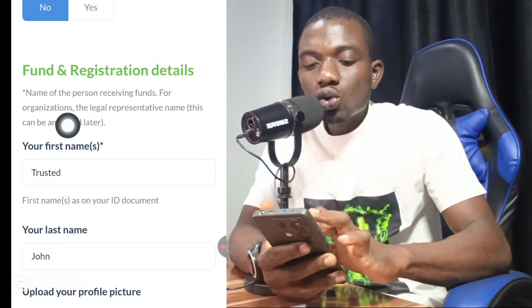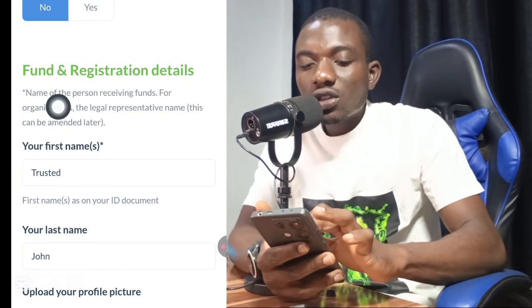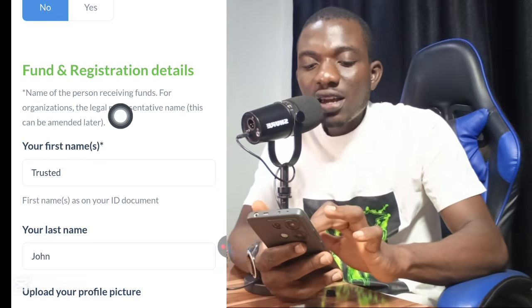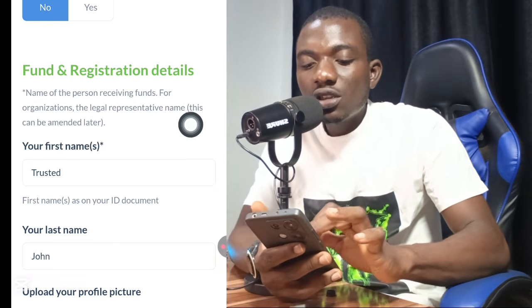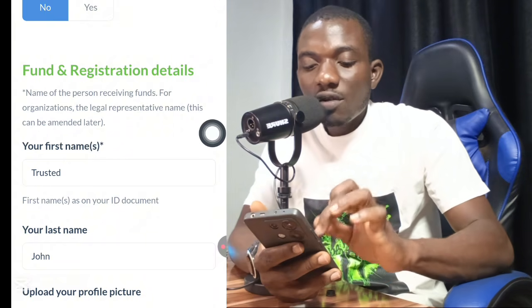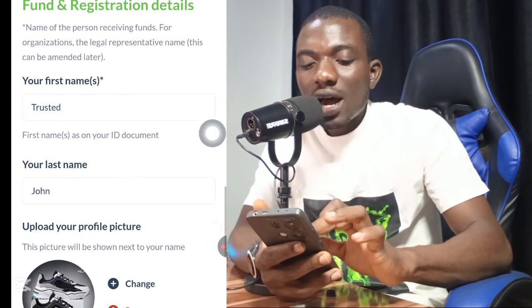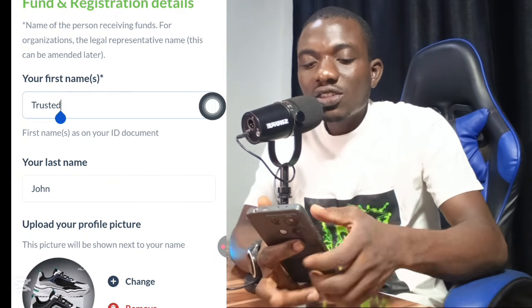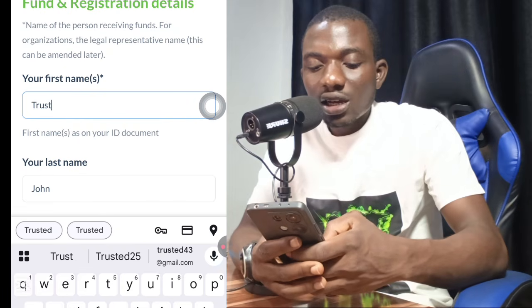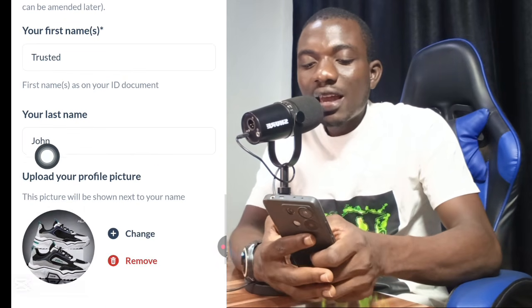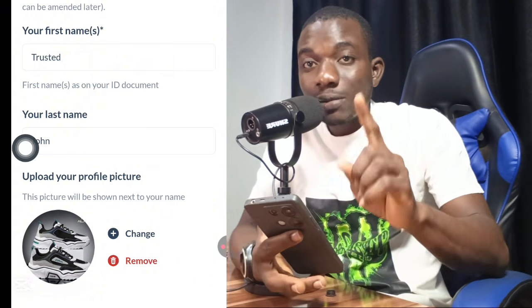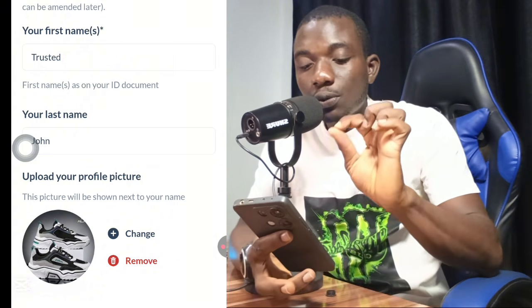Once you click on no, scroll down right now to this section: fund and registration details, name of the person receiving fund for organization, the legal representative name. This can be amended later. Pay very close attention. The next thing you need to do is to enter your first name. You can see I just enter any name. I just enter Trusted as my first name right here, and I enter my last name right here as John, for the purpose of this video.